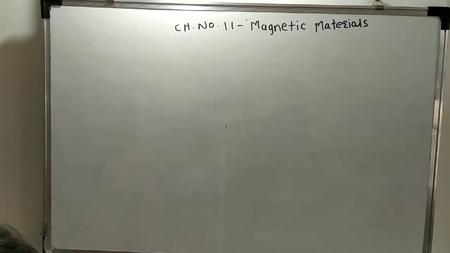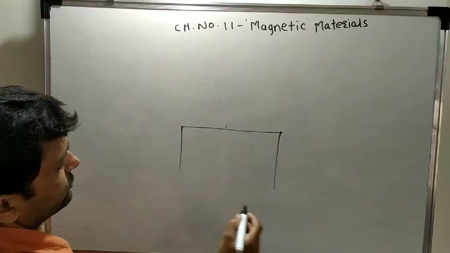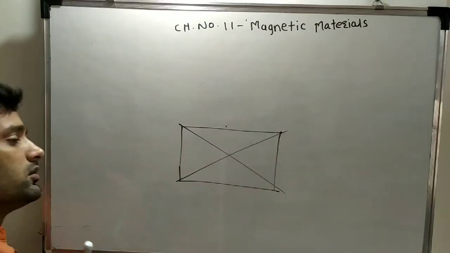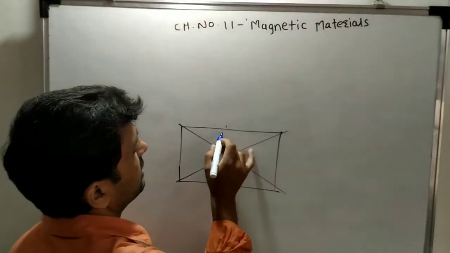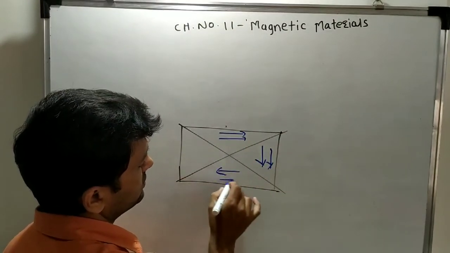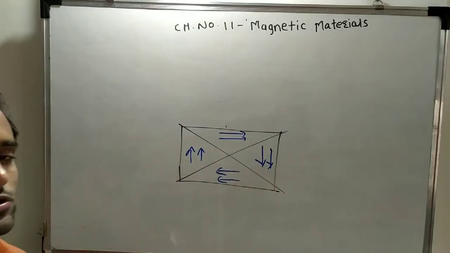Suppose this is a ferromagnetic material. It has a number of domains. In one domain, all the dipoles are aligned in one direction, but they are aligned in a different direction in the adjacent domain.